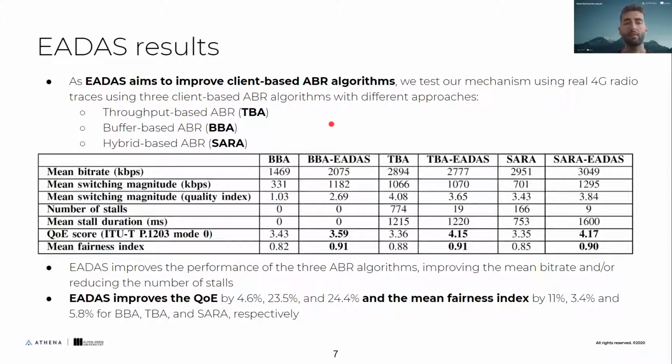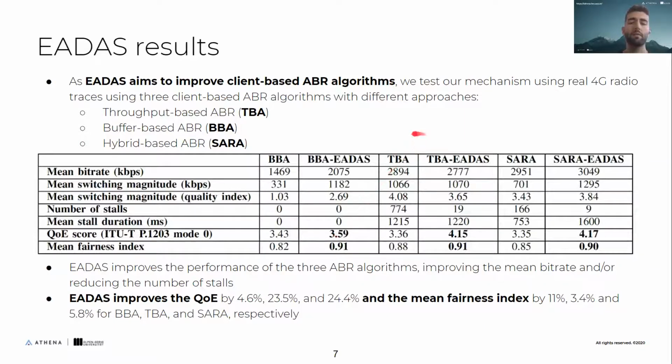Finally, the EADAS results. We test with 3 different client-based ABR algorithms with 3 different logics: throughput-based, buffer-based, and hybrid-based. The experiment setup is in the paper in case you are curious about that, and we test using real 4G traces. So we can see here the BBA plus EADAS, throughput-based plus EADAS, and SARA plus EADAS. We can see that in these 3 client-based ABR algorithms, we increase the QoE significantly. We also increase the fairness.